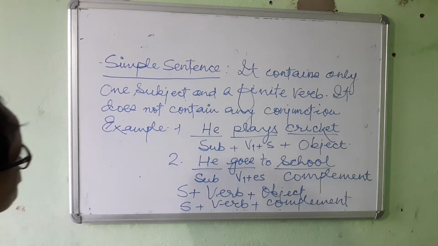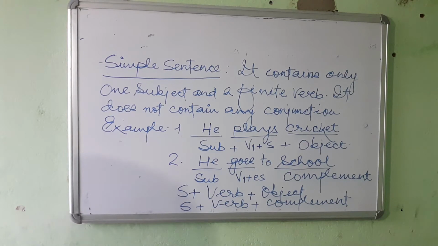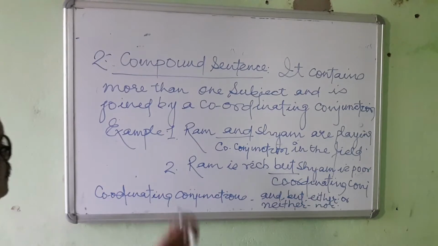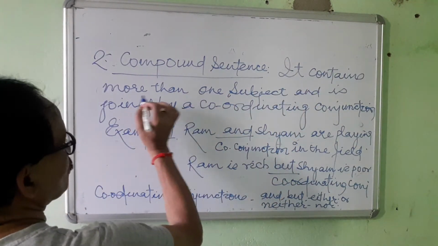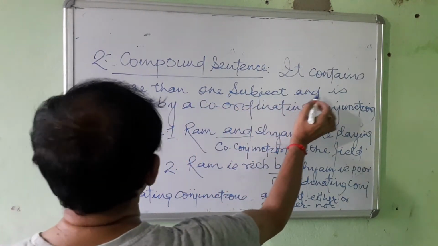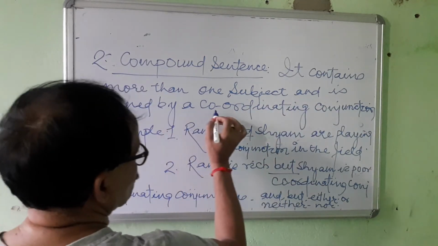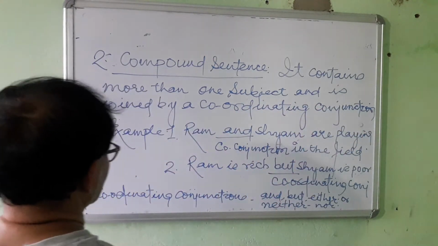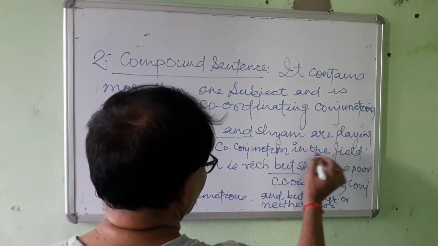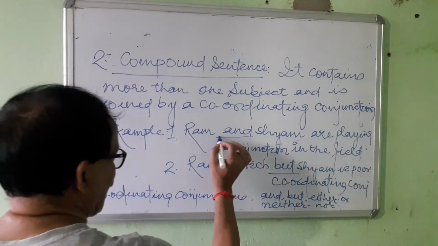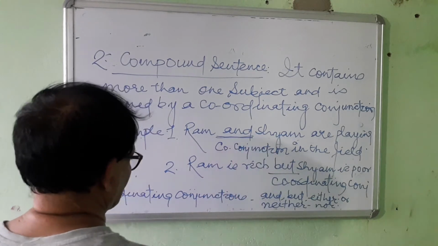The second one is compound sentence. Compound sentence is defined as it contains more than one subject and is joined by a coordinating conjunction. Example, Ram and Shyam are playing in the field. Here, and is coordinating conjunction.